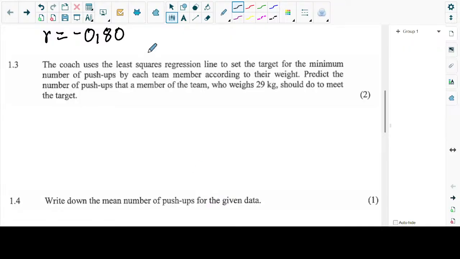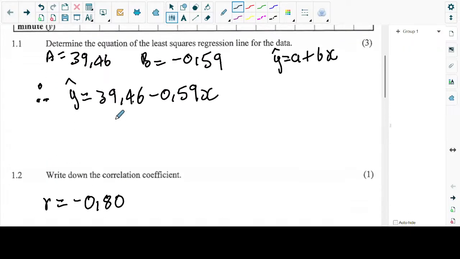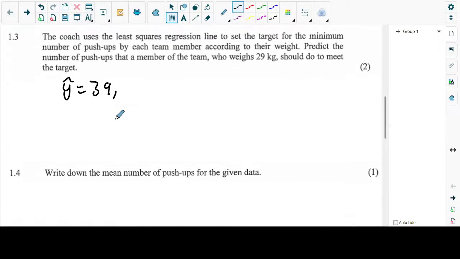So they give us weight, which is the X. Y cap is equal to 39.46 minus 0.59 times 29.